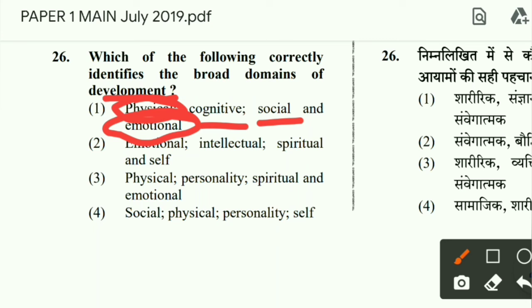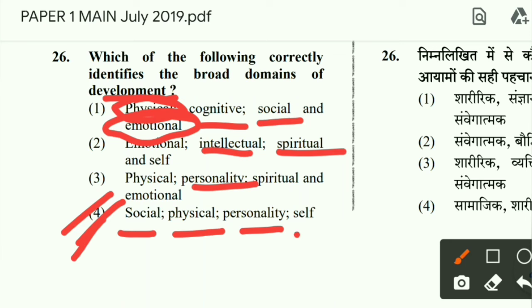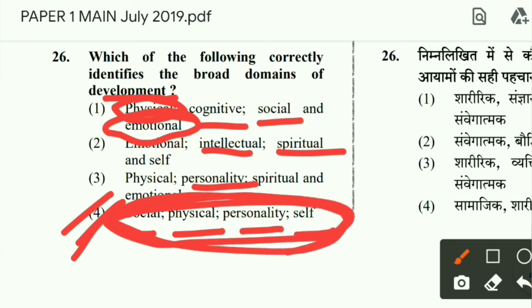Look, here is intellectual. Intellectual is a narrower domain. Spiritual is also a narrower domain. And then physical, personality is a broader domain. So I think this will be the option where social, physical, personality and self, this type of options are given. So this is the broader domain of development.